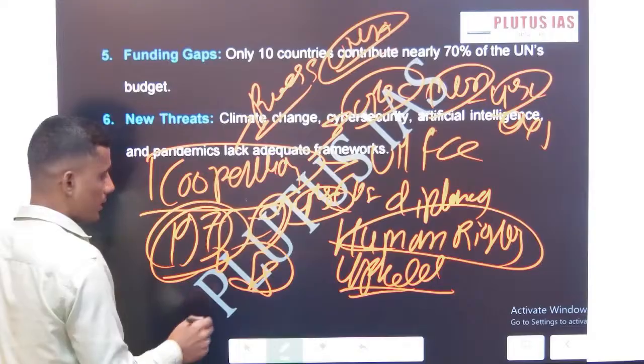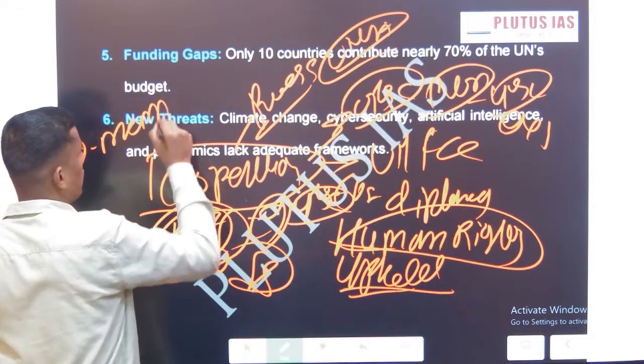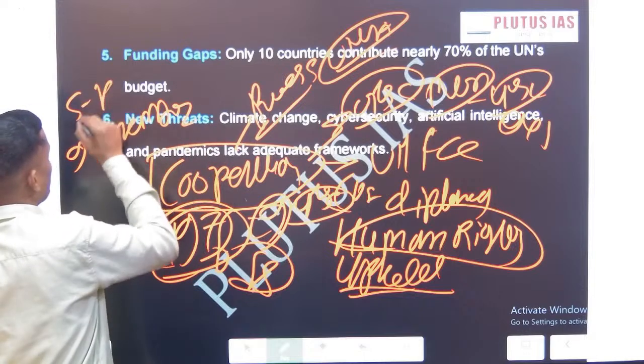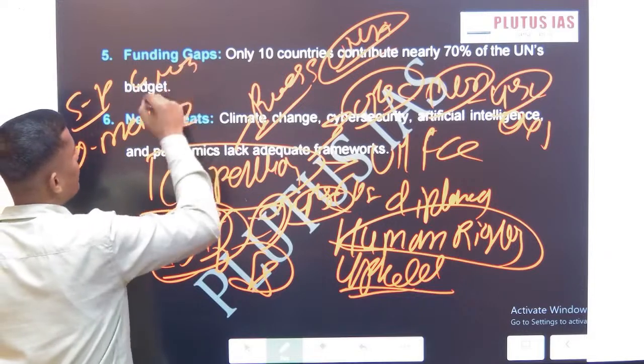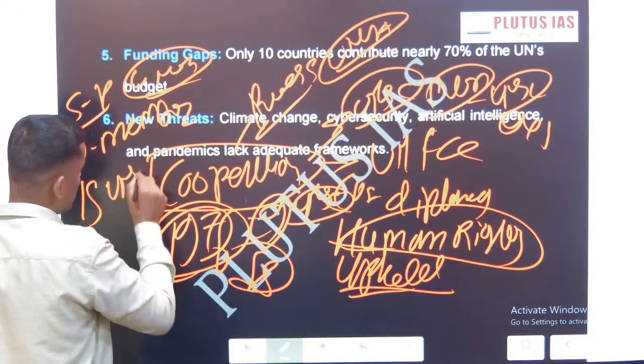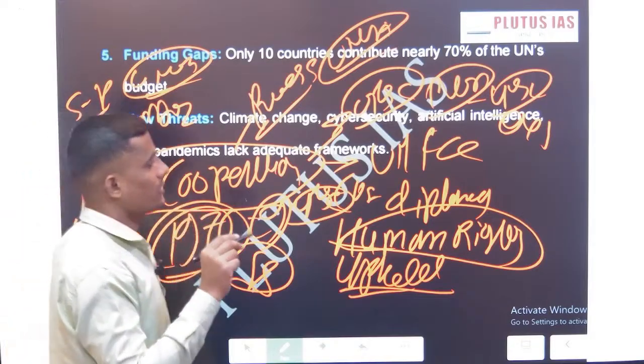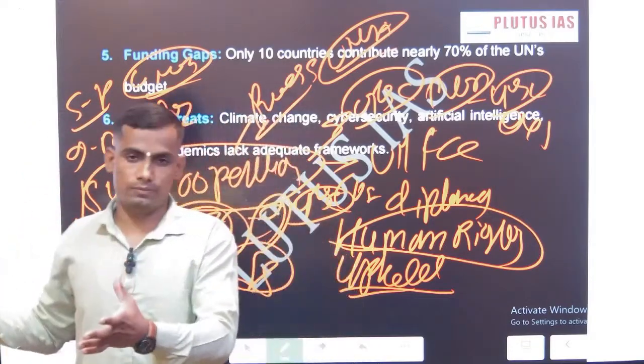The year might be wrong, but earlier there were 9 members only: the P5 permanent and 4 non-permanent members that change on a biannual basis. Now the total UNSC membership is 15. This has increased earlier, and the same Kofi Annan said that we can expand this more.